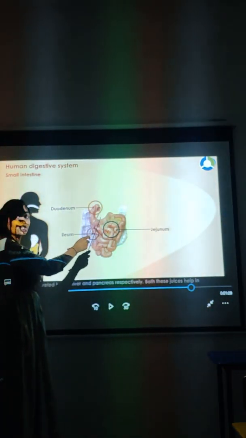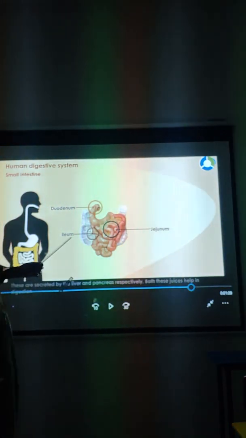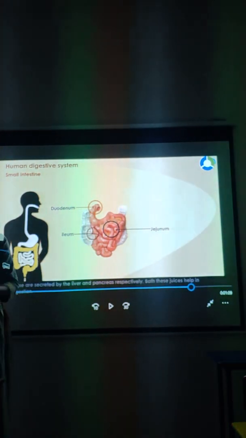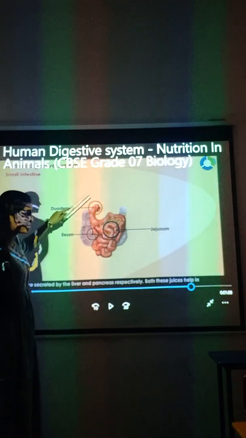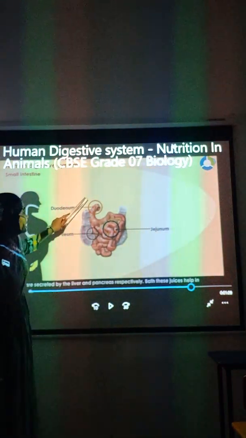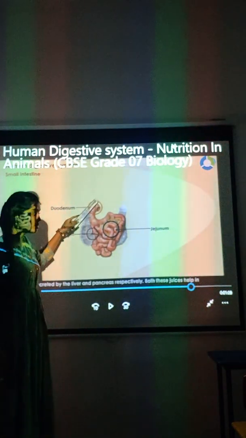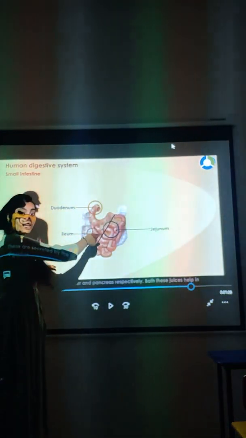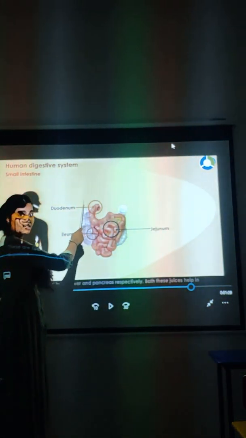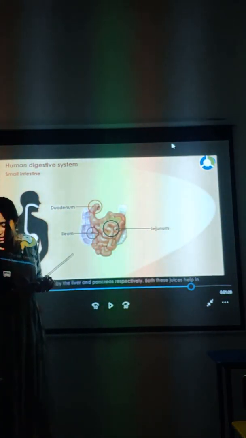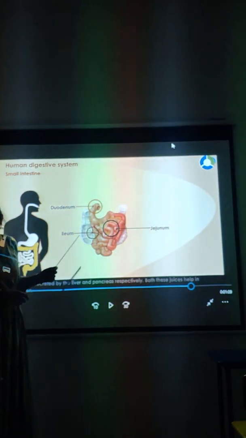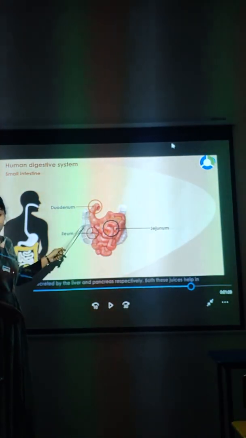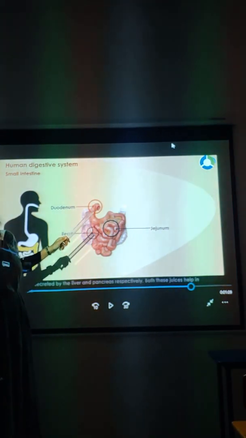The liver secretes bile juice, the pancreas secretes pancreatic juice, and the gallbladder stores and releases bile through the bile duct. These all are used in digestion.